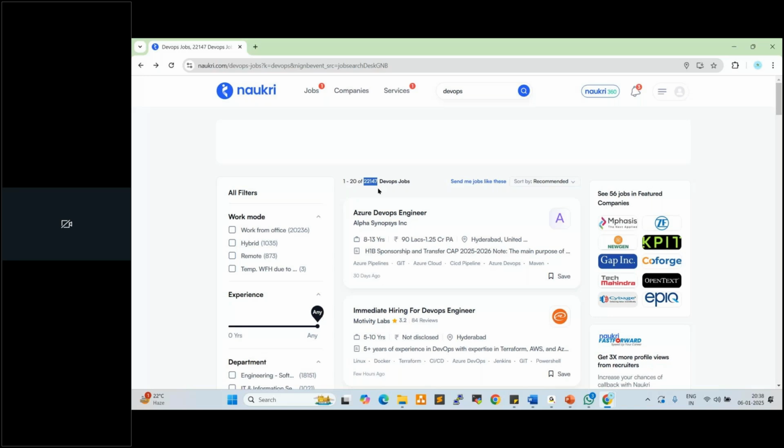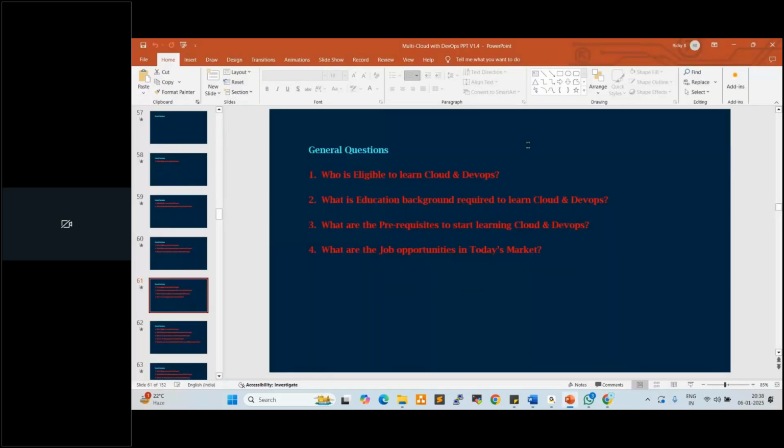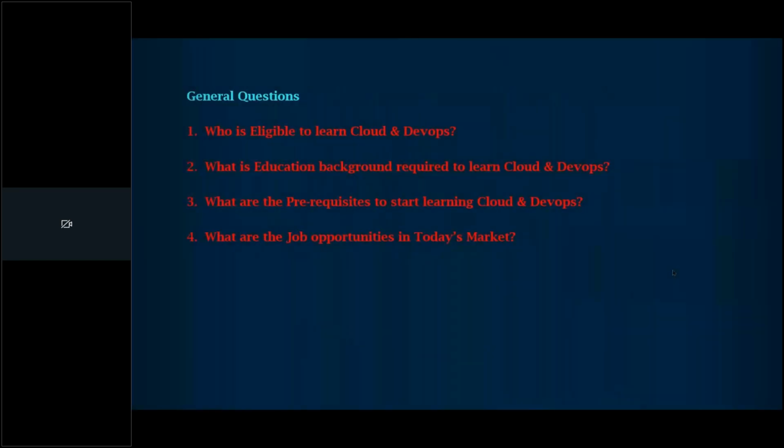Fine. Any questions on Naukri? Anyone having any questions here? Fine. Next question here is, should I be certified in cloud and DevOps to be eligible for a job position? No, certification is not mandatory. If you are certified, that would be an added advantage. At least you can write the AWS certification. How to attempt that, how to clear that, I'll explain. I'll give you all the guidance and help you clear the exam. But certification is not mandatory.